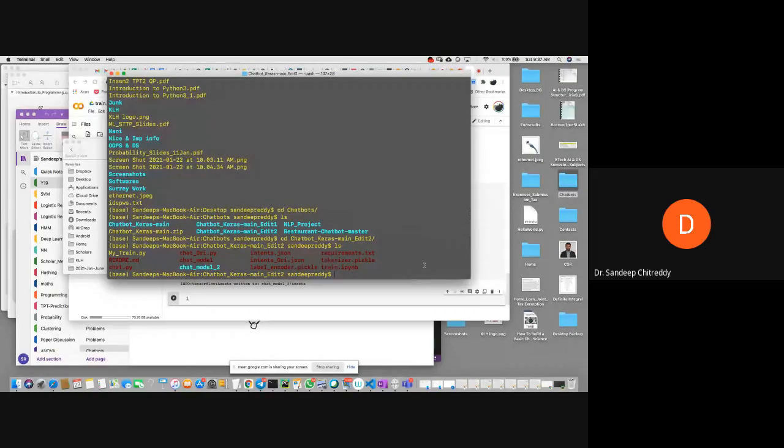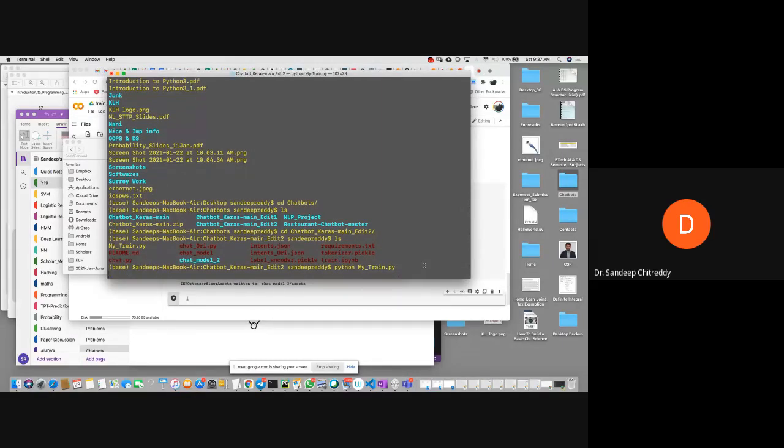Yeah, how do we run programs in Python through terminal? Anyone? Python and give the file, right? So take Python and give the file name. Here my file name is my underscore train.py. So let me run this.